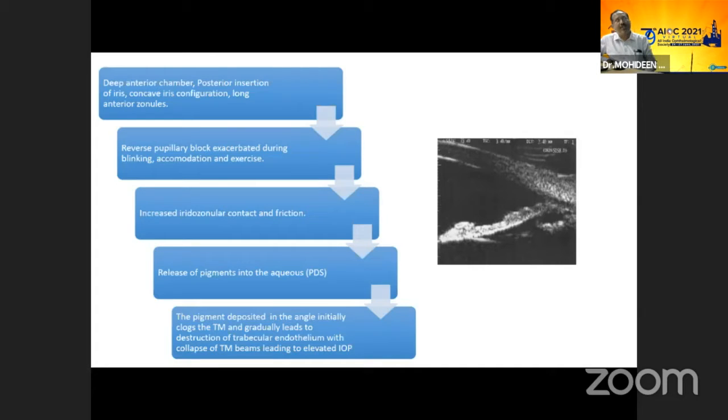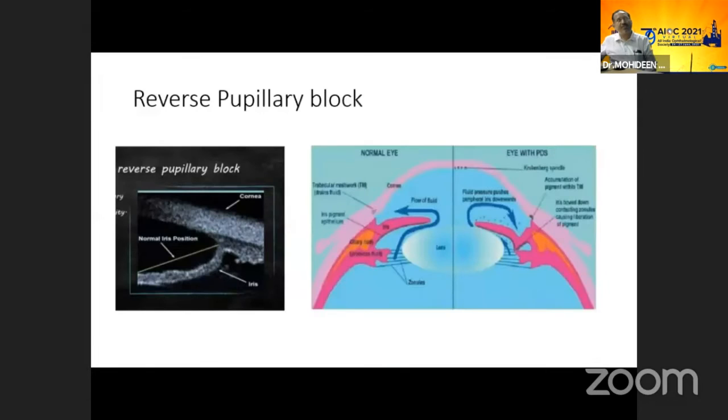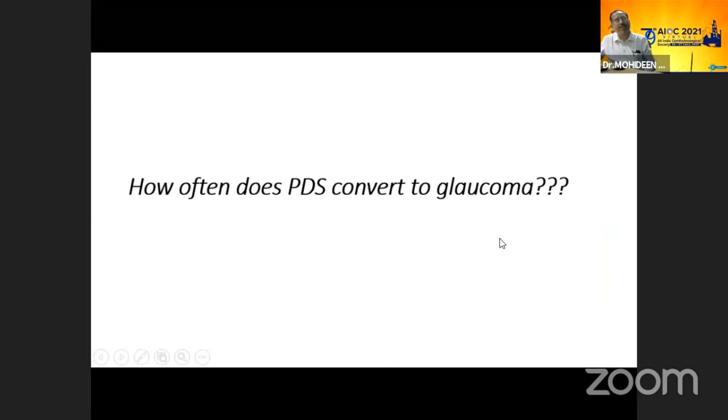The increased iridozonular contact and friction release pigment into the aqueous. This pigment deposits in the angle, initially clogs the trabecular meshwork, and gradually leads to destruction of the trabecular endothelium and collapse of the trabecular meshwork beams, leading to elevated intraocular pressure. So basically you have reverse pupillary block, and during a blink, some fluid escapes from the posterior chamber to the anterior chamber, pushing the iris backwards against the zonules, releasing the pigment, and again pigment release causes glaucoma.